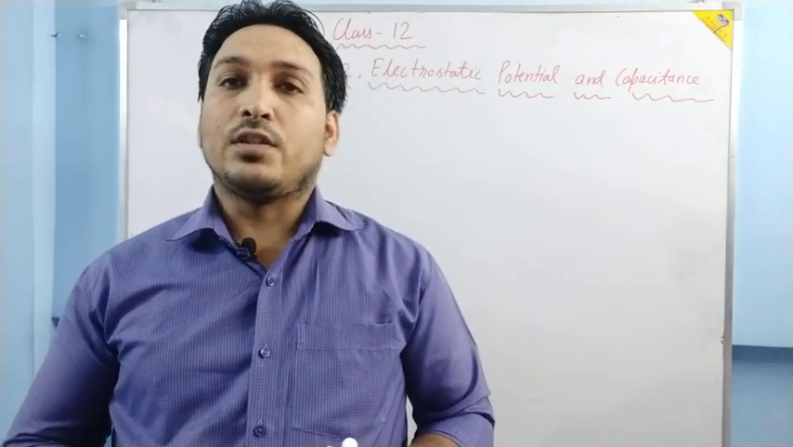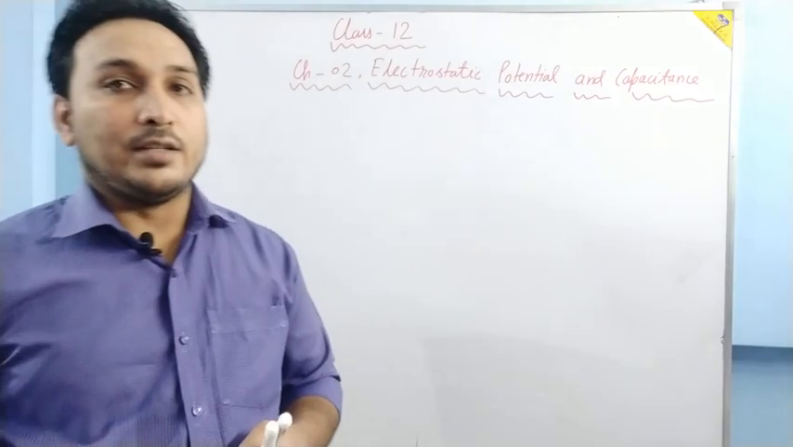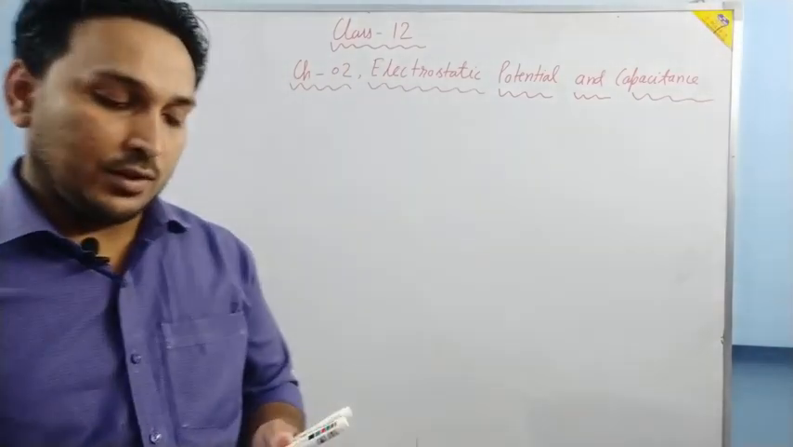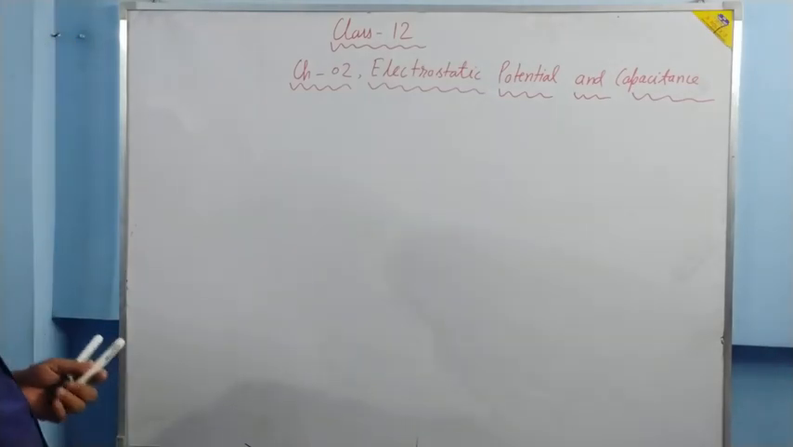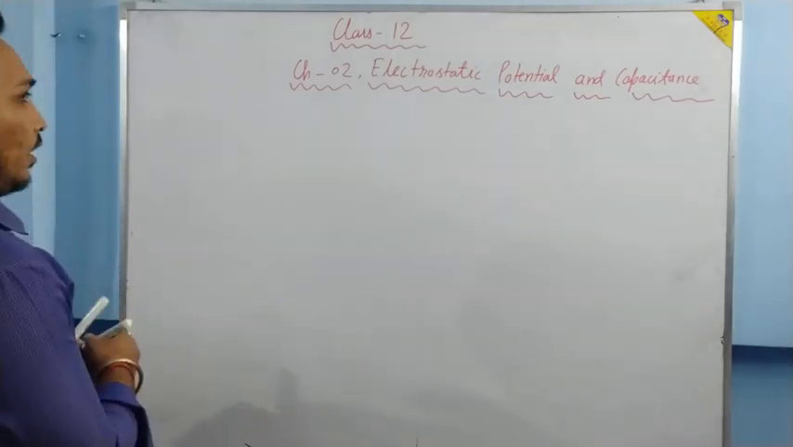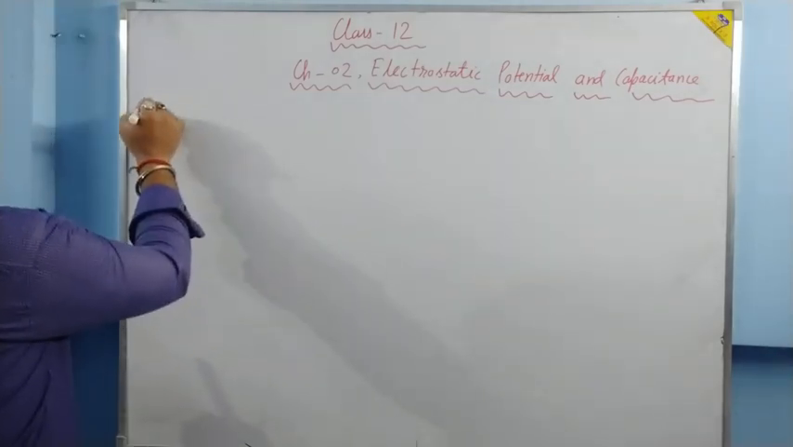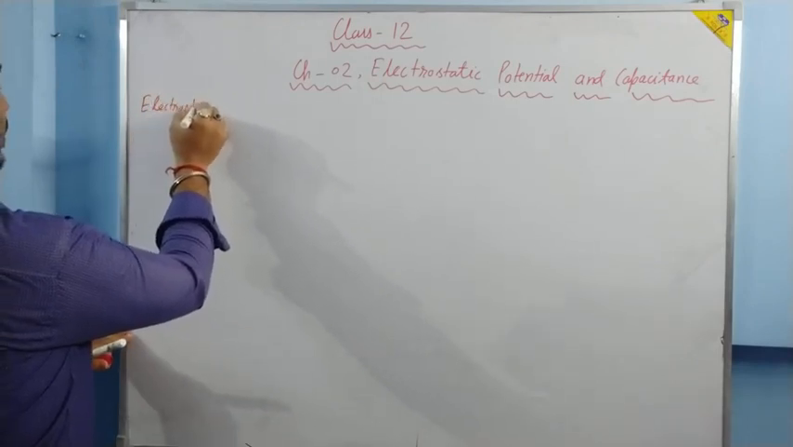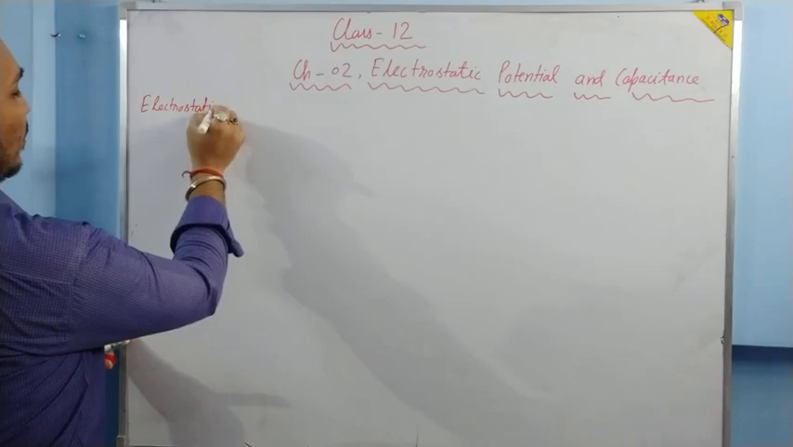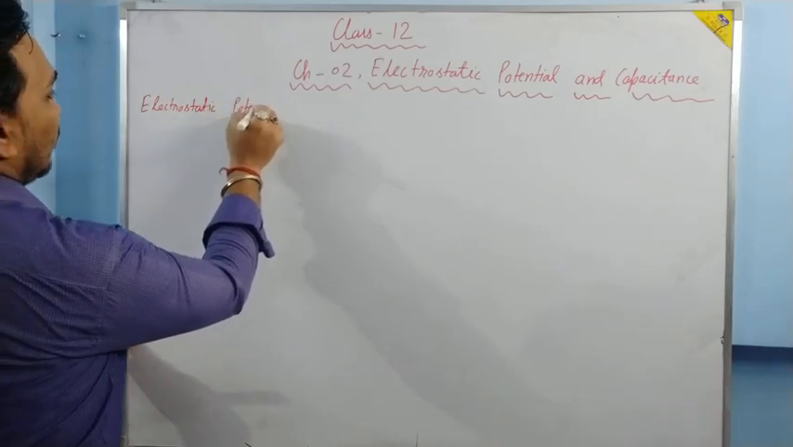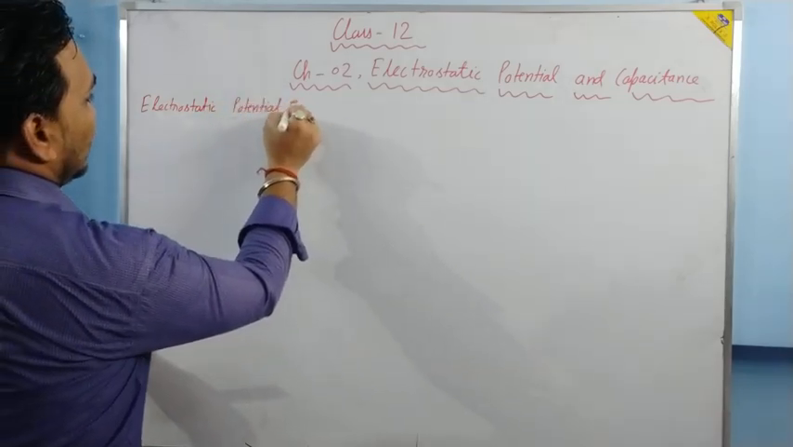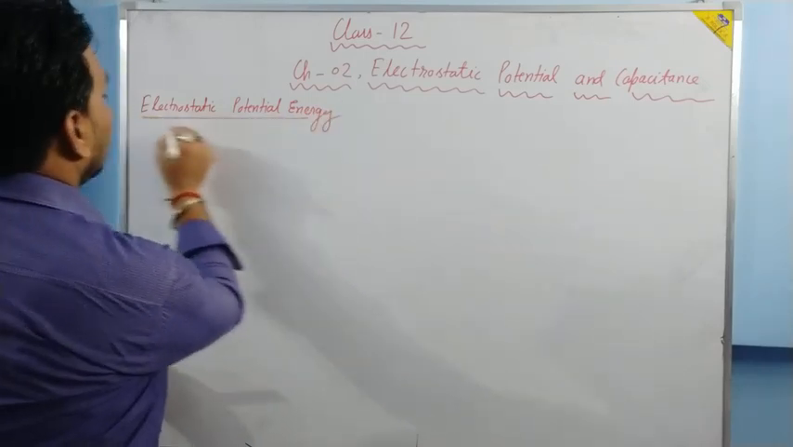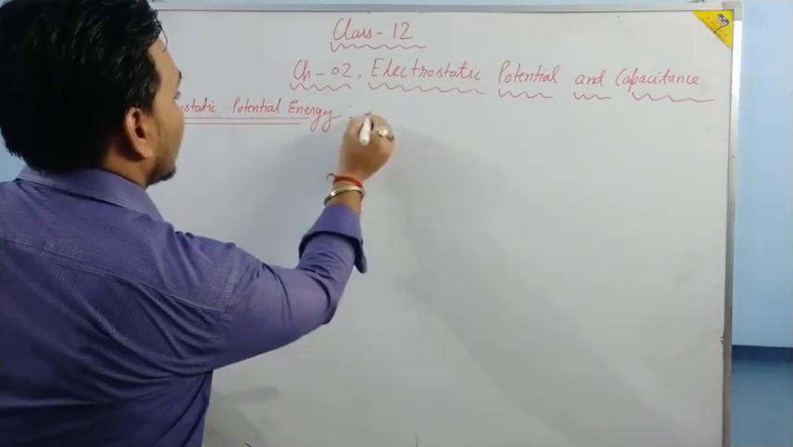Okay, today we'll start chapter number 2, that is electrostatic potential and capacitance. The first topic of the chapter will be electrostatic potential energy. Electrostatic potential energy, this is the first topic of the chapter.